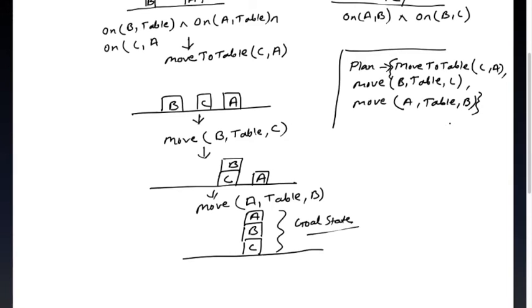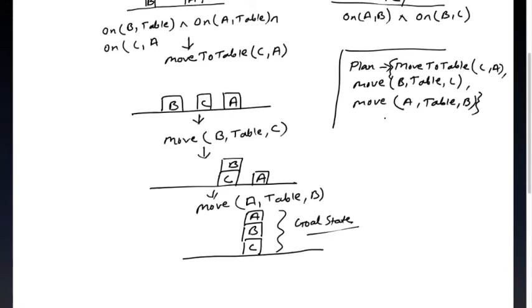So I think you understood how it goes. All the time we have to check the preconditions. If the preconditions are satisfied, only then can we perform the action. So the move to table and all these are actions, and these actions will be performed once the preconditions are satisfied, right?